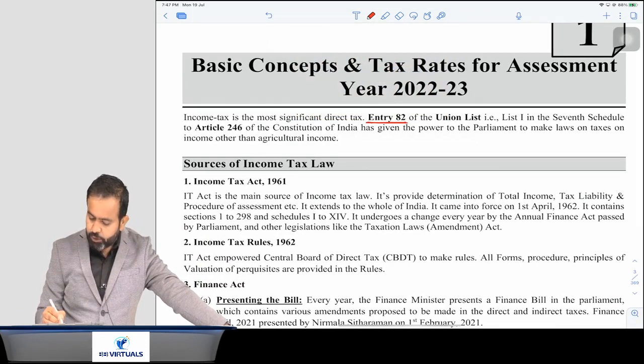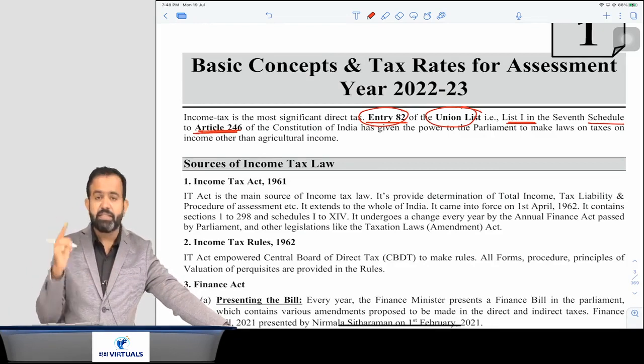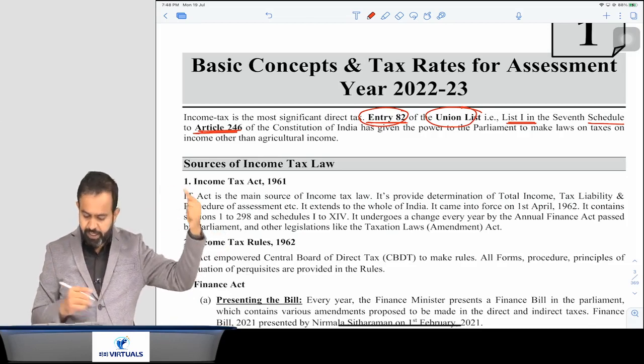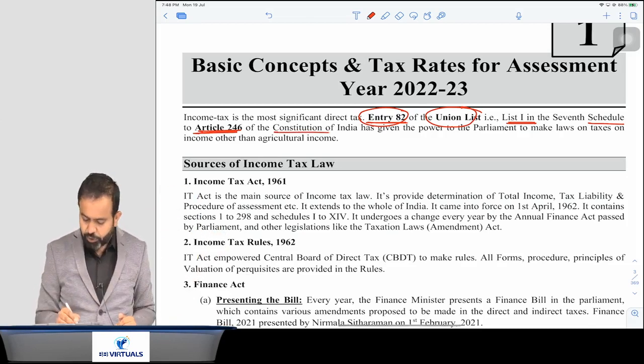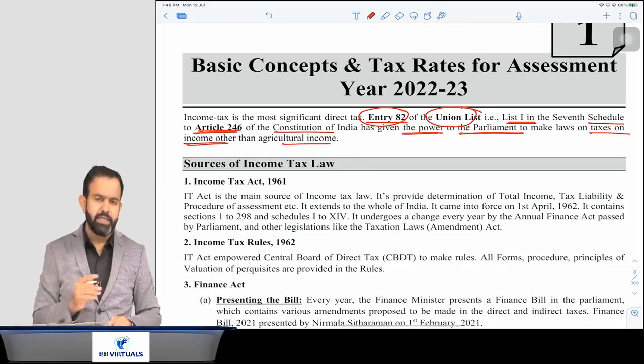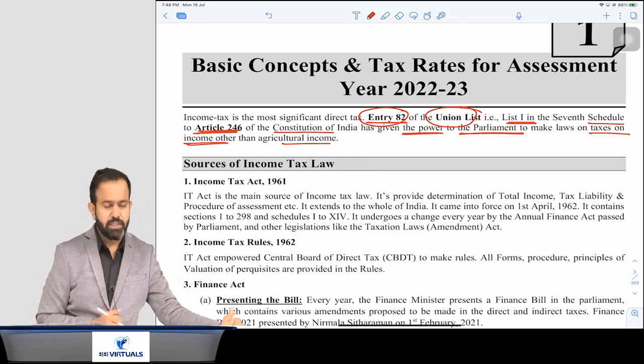Entry number 82 of the Union List, that is List 1 in the 7th Schedule of Article 246. So in Article 246 there is a 7th Schedule, and in the 7th Schedule there is a Union List, entry number 82, and 82 says that the Constitution of India has given the power to the Parliament to make the law on taxes on income other than agriculture income. Means other than agriculture income, our central government can charge the tax on income.